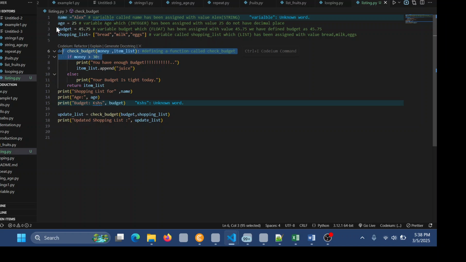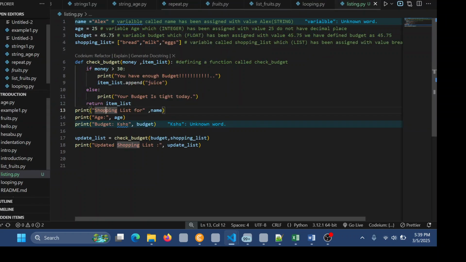Then after we have that, else the budget is not enough, so it will be tight. Then we will return the item list. We return the item list. Then we print the shopping age. We'll print the name, jina ya mwenye kwenda duka, mwenye tunaita ni Alex, age yake, budget yake ni 45 shillings 75 cents. Then we update the budget and let's see what happens.